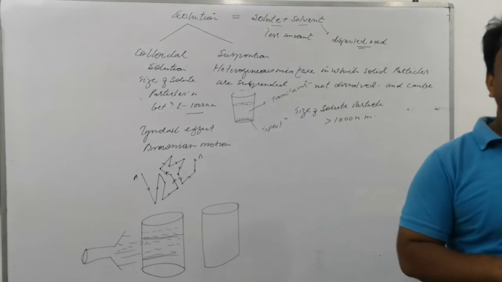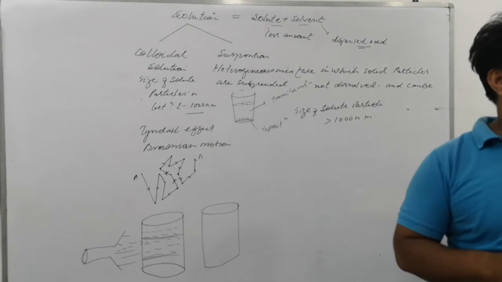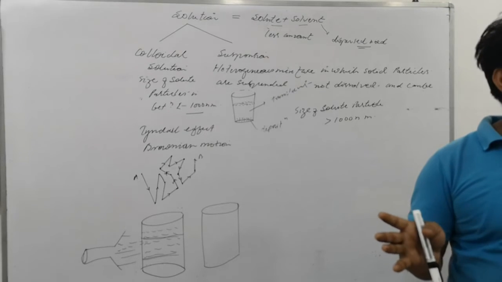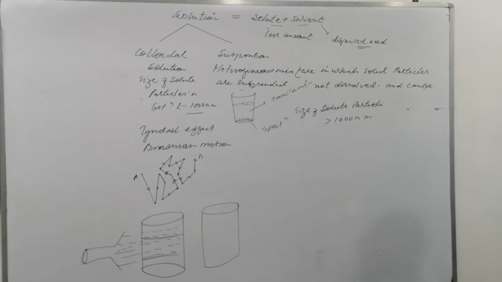Water remains a clear solution here. The light can easily pass through, with no visible path of the light. The medium appears as if nothing is present. This is called a true solution. If you dissolve salt in water, you obtain a true solution. If you dissolve sugar in water, it is also a true solution. Vinegar and water liquids can also form a true solution. Please write about the true solution.